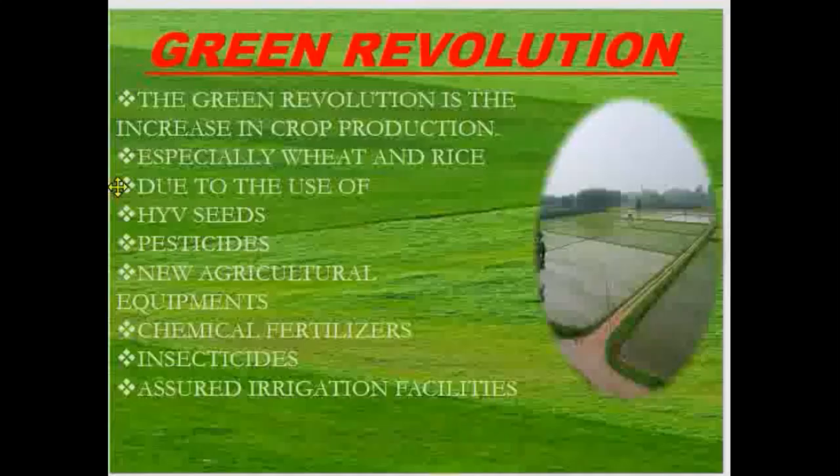Why? Due to the following reasons. By using HYV seeds. Do you know, children, HYV seeds? High yielding variety seeds, pesticides, new agricultural equipments, chemical fertilizers, insecticides, and assured irrigation facilities.